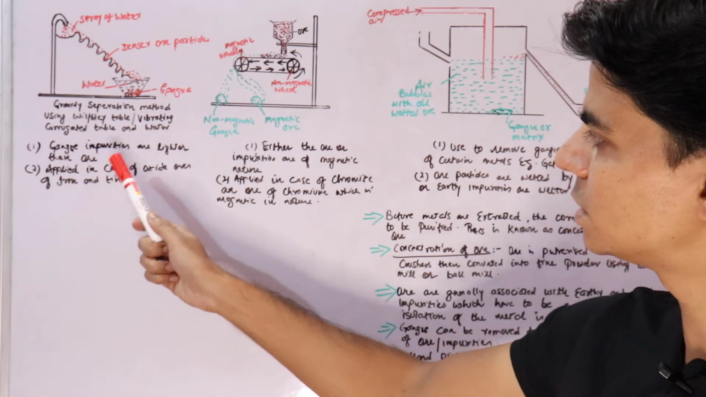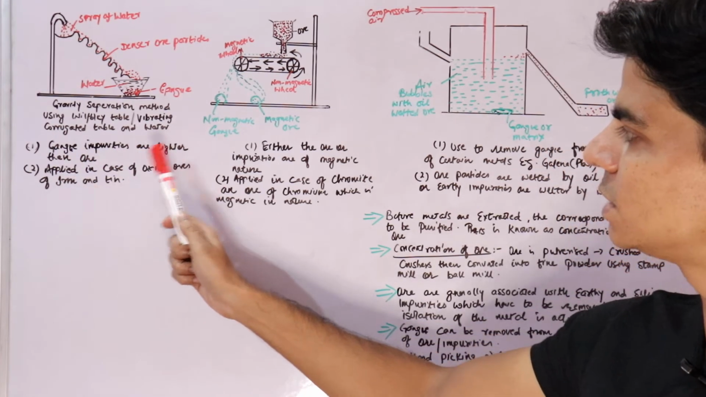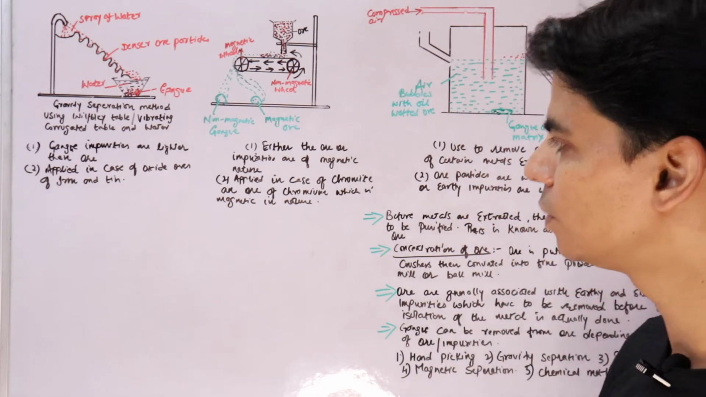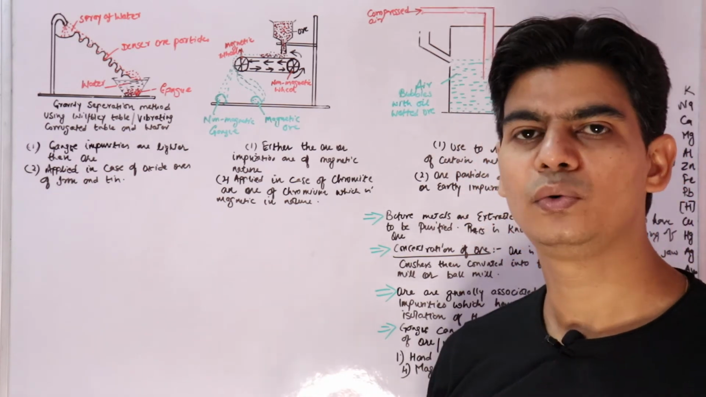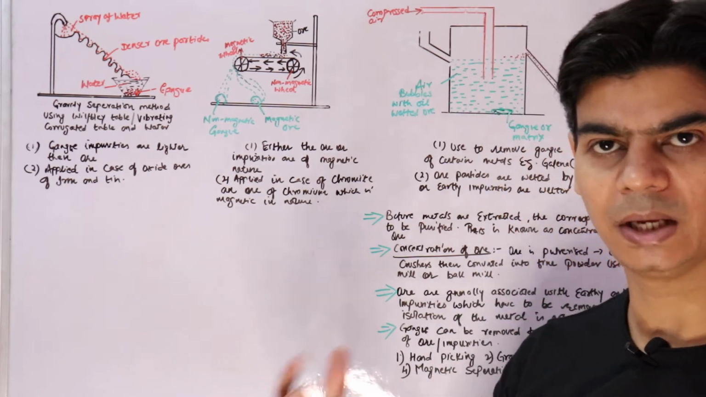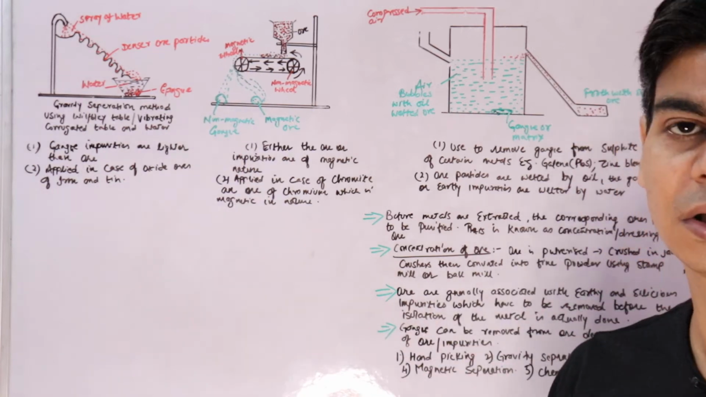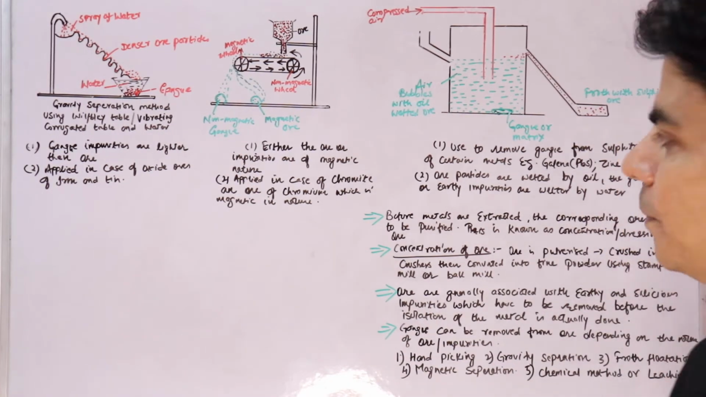This is used when gangue impurities are lighter than ore, right, and applied in case of oxide ores of iron and tin. When we do metallurgy of iron from hematite, which is ferric oxide, right, we employ this method to concentrate the ore of iron, right?